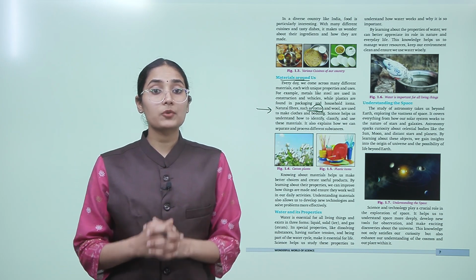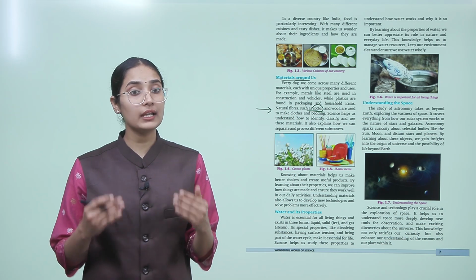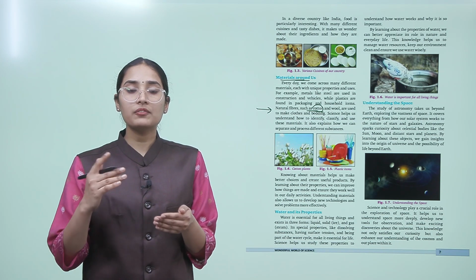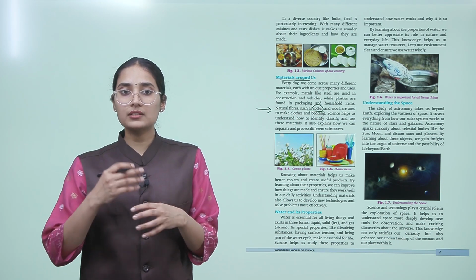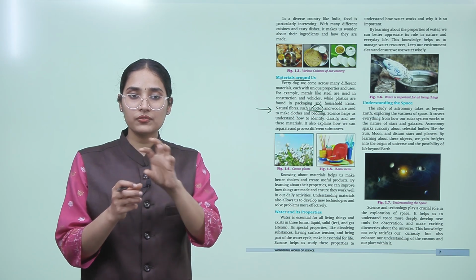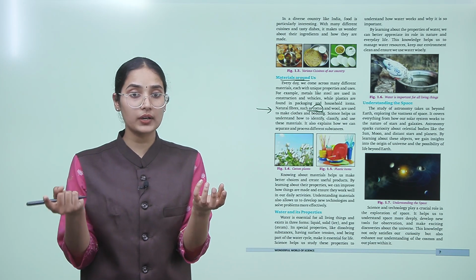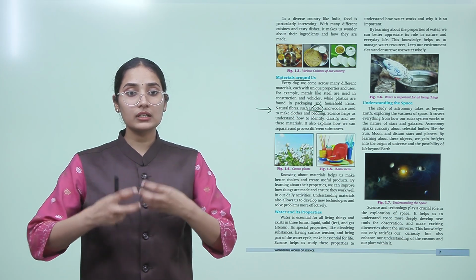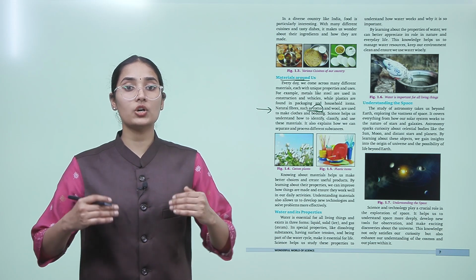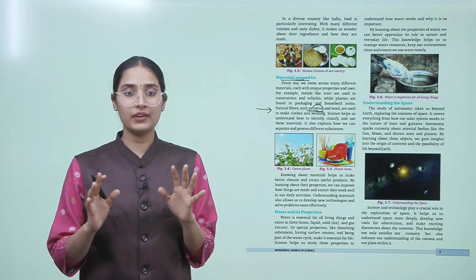By learning about their properties, we can improve how things are made and ensure they work well in our daily activities. So we keep on improving, right? When we find something new about anything, we get knowledge about something, right? How this is working, how this is not working. We keep on refining our information, right? And this is how we ensure that the things that we are using are well made.